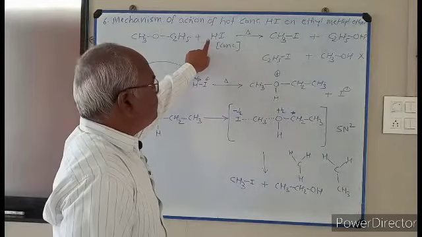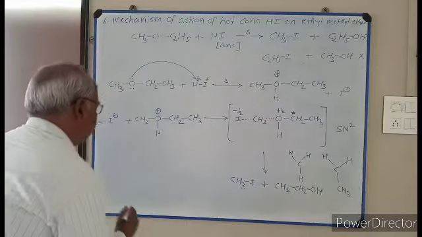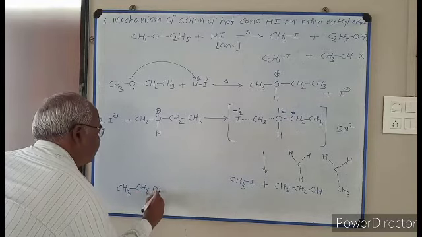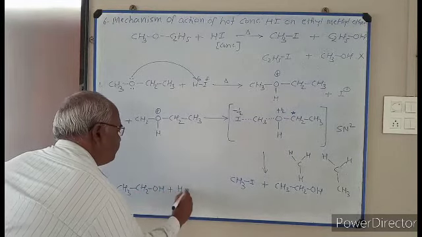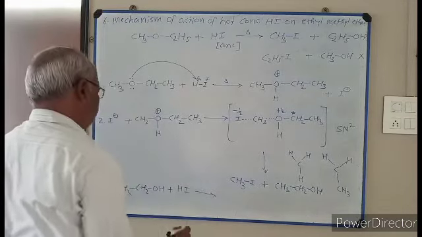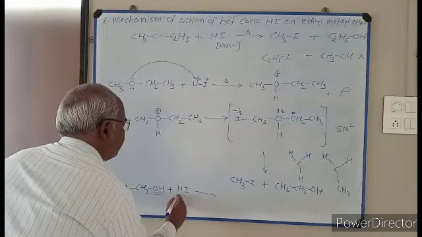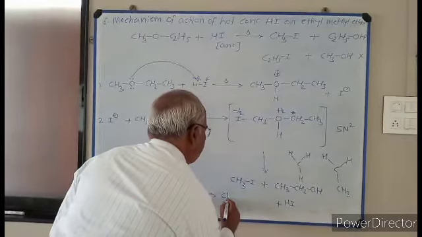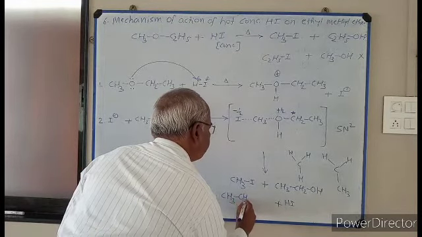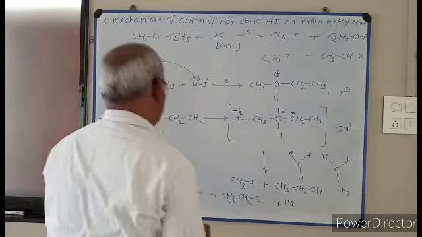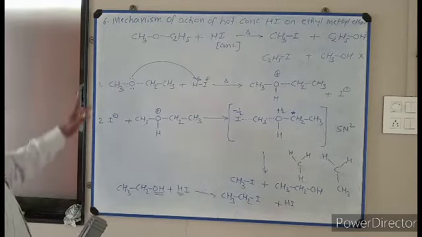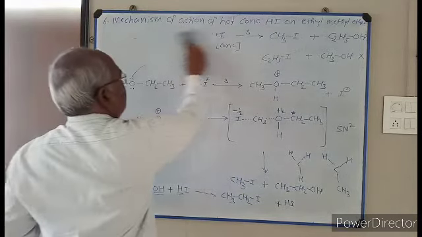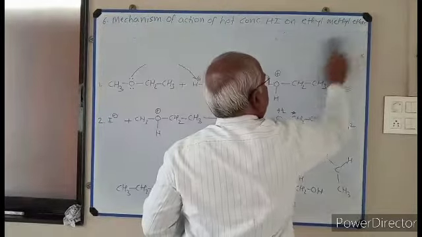If here excess of HI is used, then this ethanol CH3CH2OH plus HI, OH combines with H, water is produced and the main product CH3CH2I. So like this, the sixth mechanism can be explained. If it is clear, I explain the next mechanism.